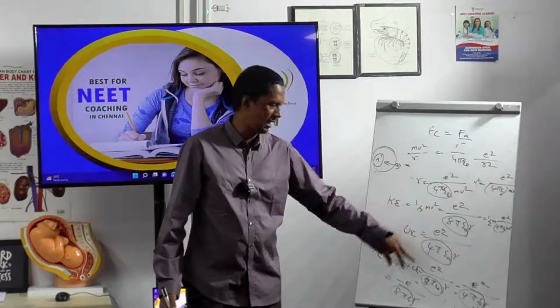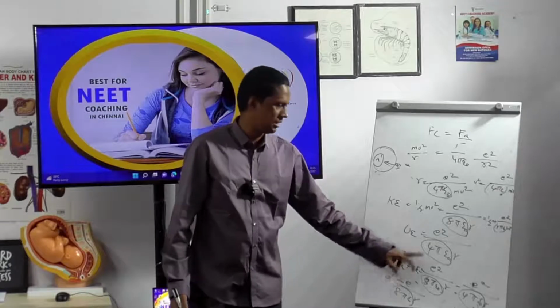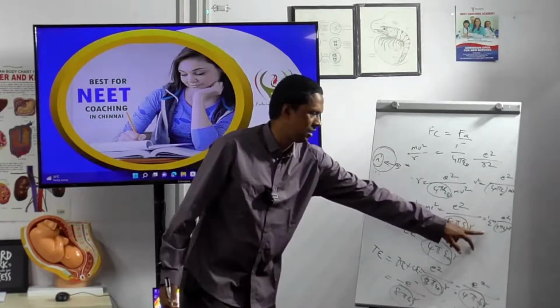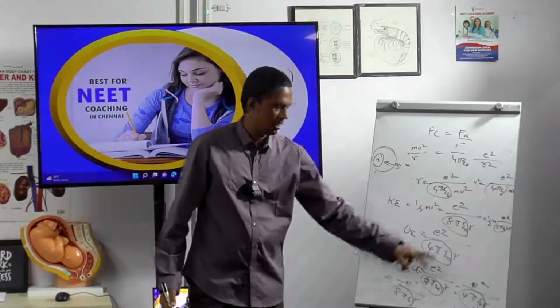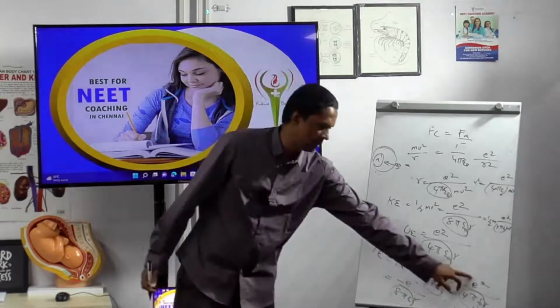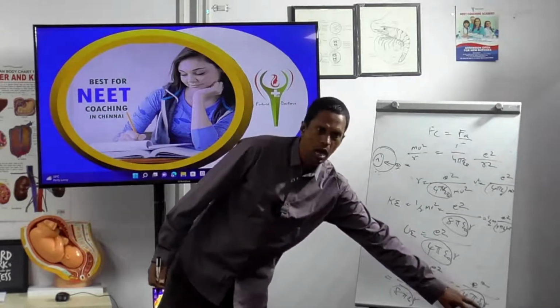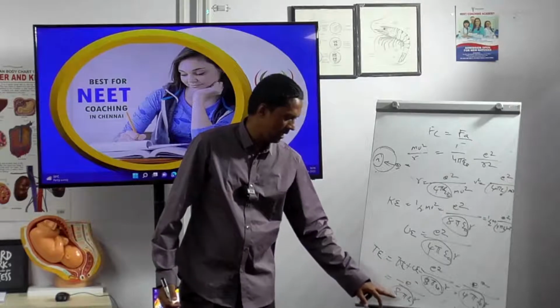So now I am adding both. Total energy is equal to kinetic energy plus potential energy. Kinetic energy is equal to e square divided by 8 pi epsilon 0 r. Here, potential energy is equal to e square divided by 4 pi epsilon 0 r. So totally, E is equal to minus e square divided by 8 pi epsilon 0 r.